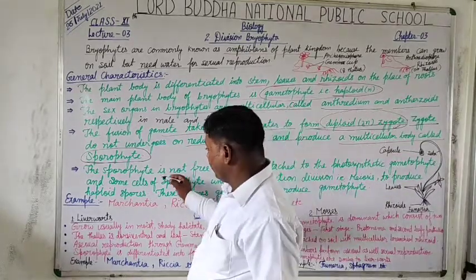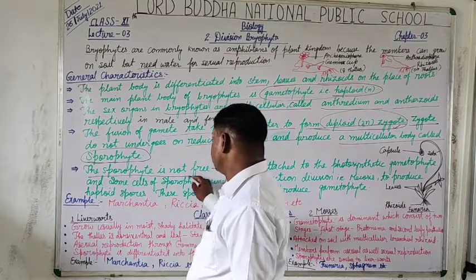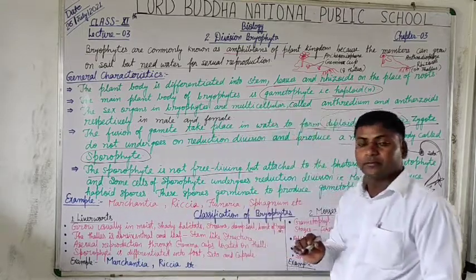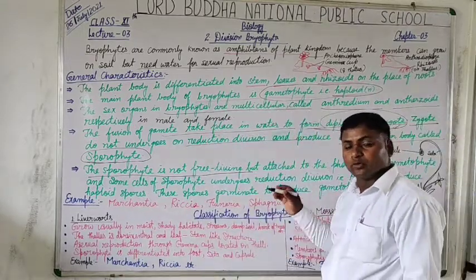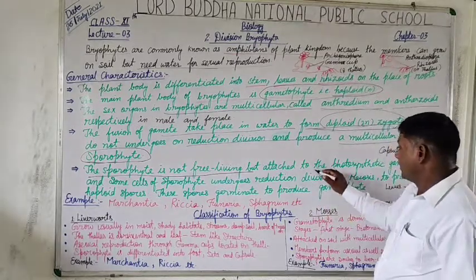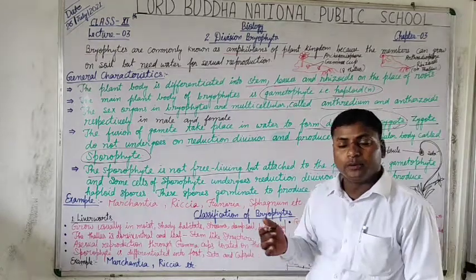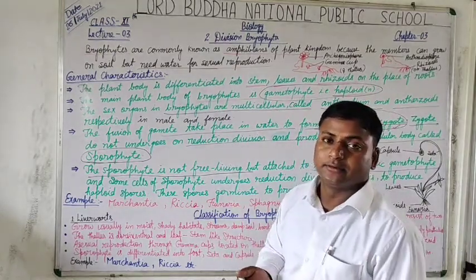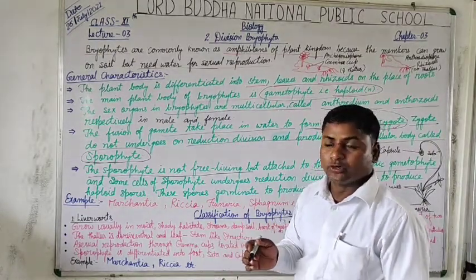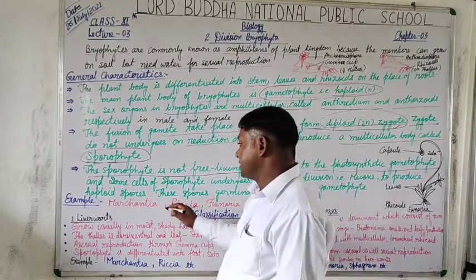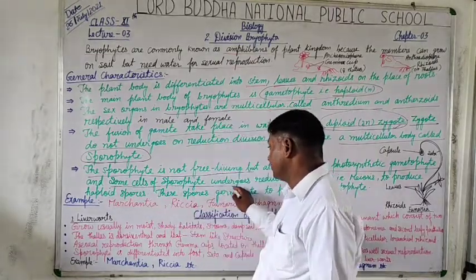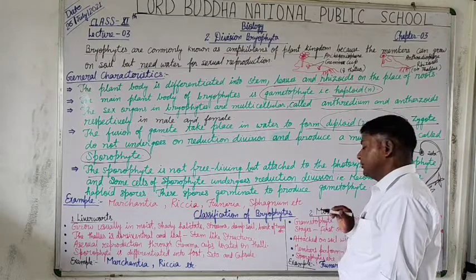So the sporophyte is not free living. It is attached to the photosynthetic gametophyte to obtain its nourishment. And at maturity, some cells of the sporophyte undergo reduction division.